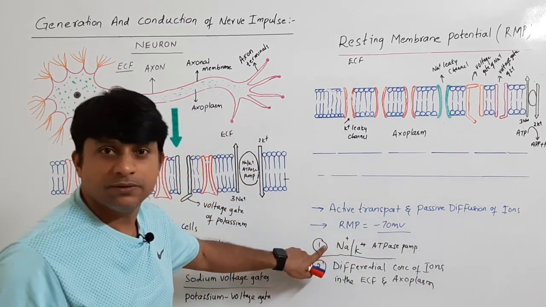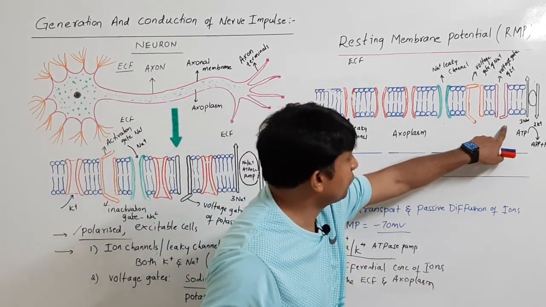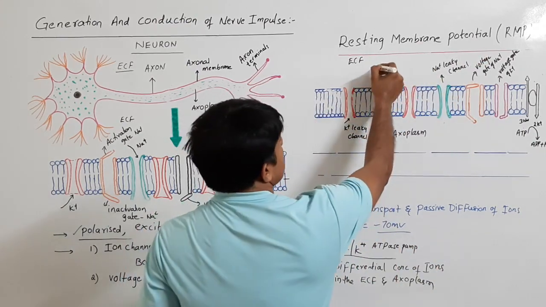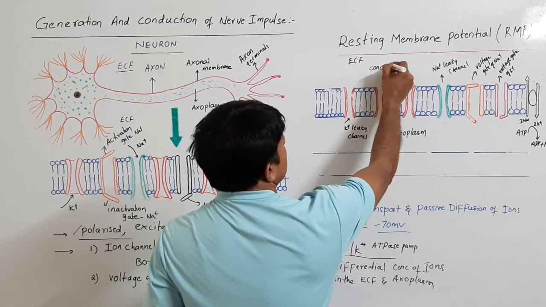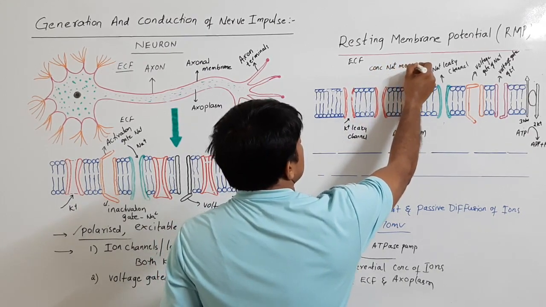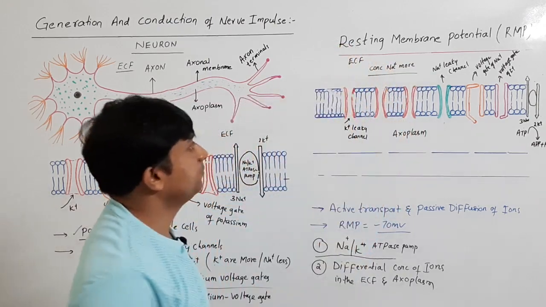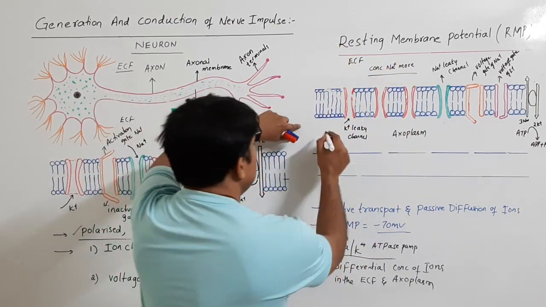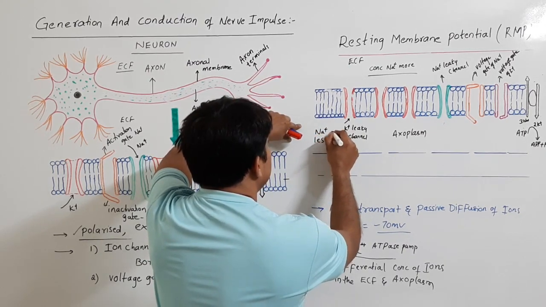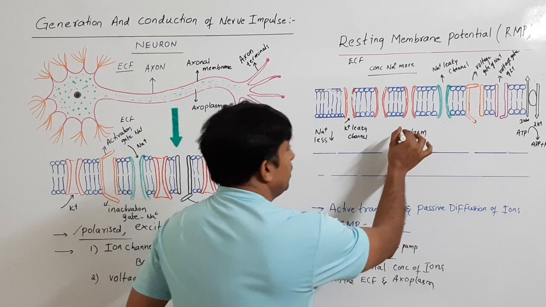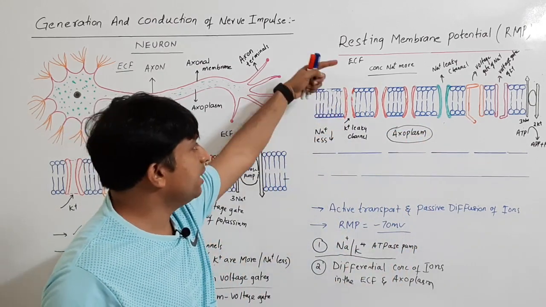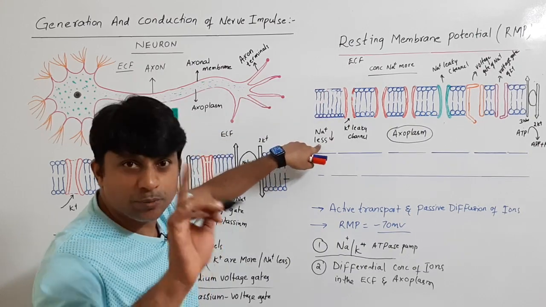Because of this pump, what is it? It is transporting 3 sodium to the outside. So always the concentration of sodium is more in the ECF and the concentration of sodium is less in the axoplasm. Remember, this is the first character. Sodium concentration is more in the ECF compared to the axoplasm.